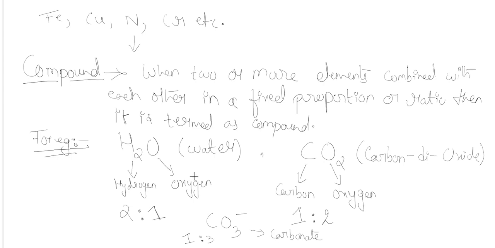So this is the proper difference between an element and a compound, and the fixed proportion is also the difference between a mixture and a compound.